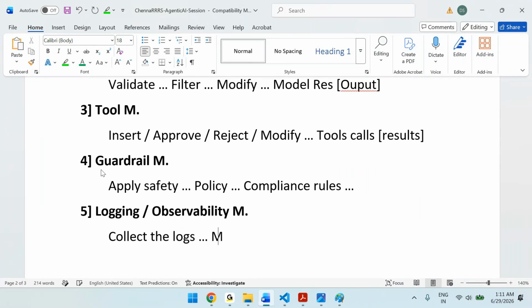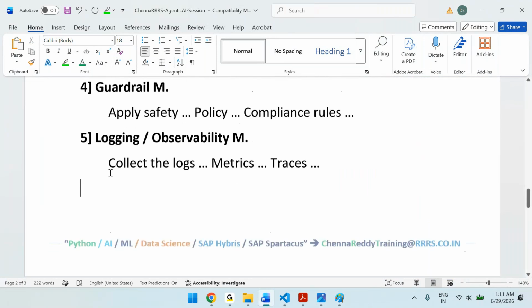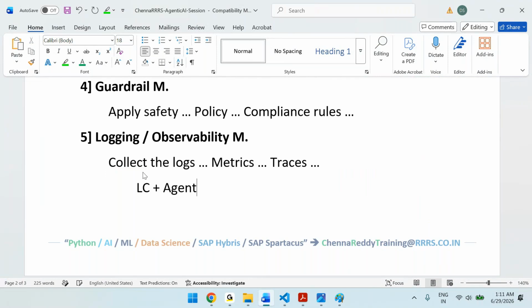Collect the logs, metrics, traces, all these things. That's it. In simple words, you can visualize it like this: LangChain plus agents plus logging middleware.